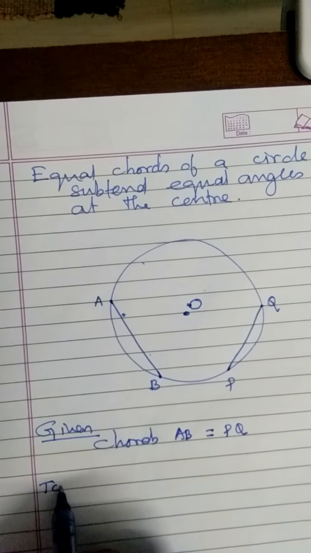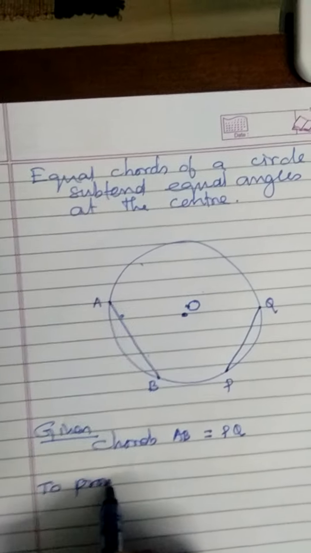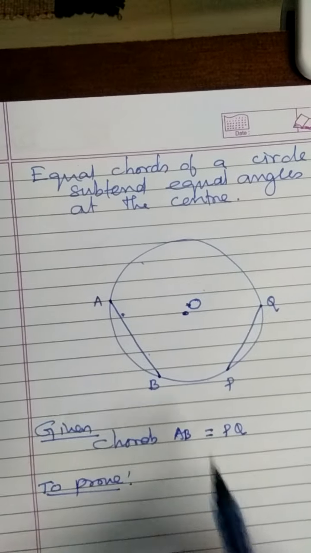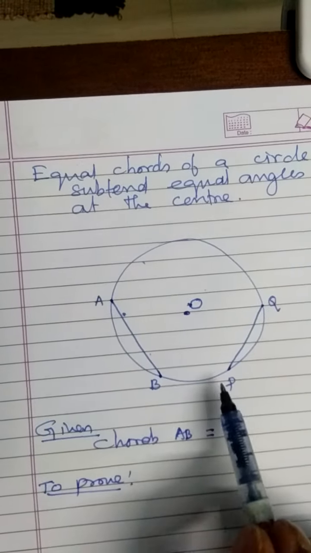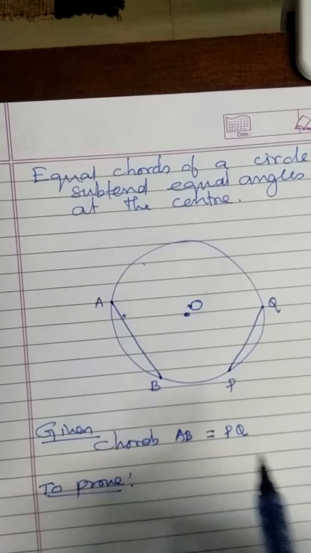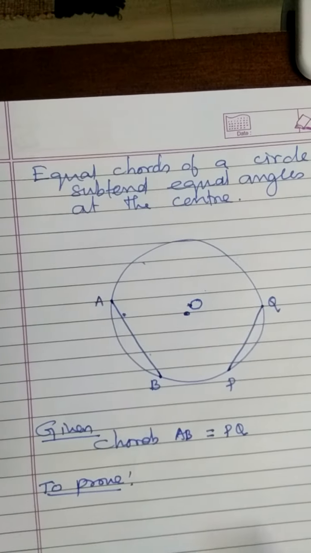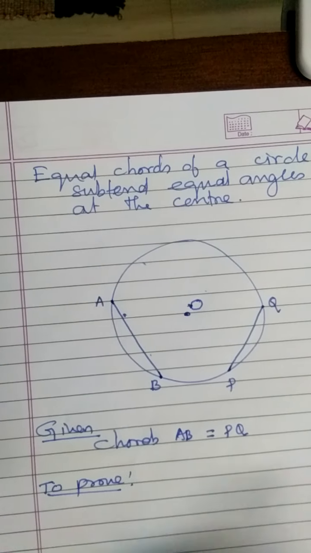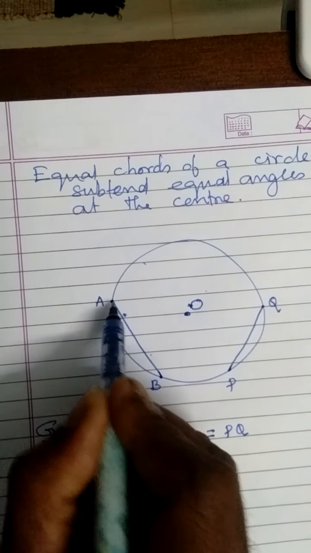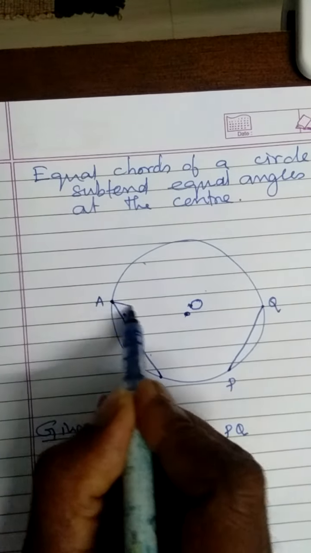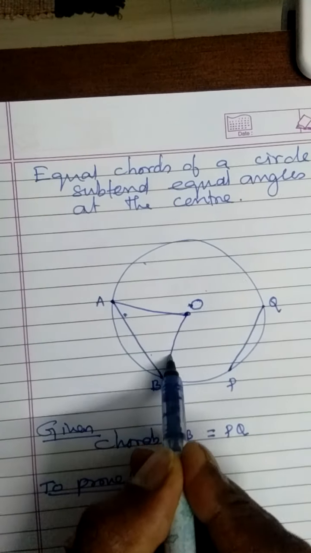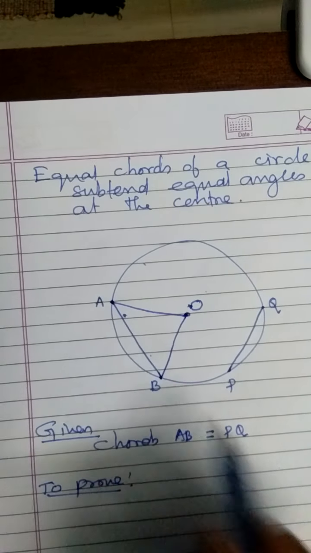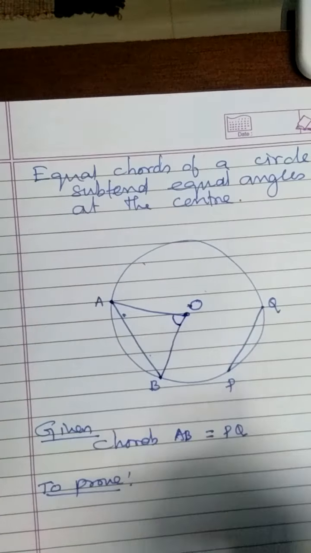Now we are going to prove the property: if these two chords are equal, they subtend equal angles at the center. That's what we are going to prove. If we join the endpoints of the chords with the center, a certain angle AOB is made.